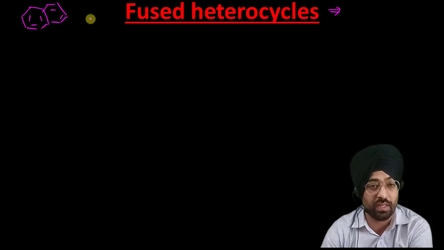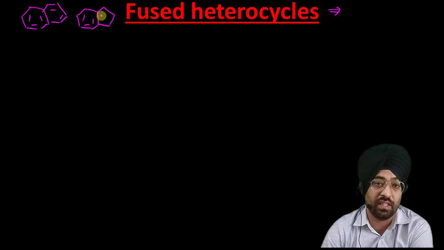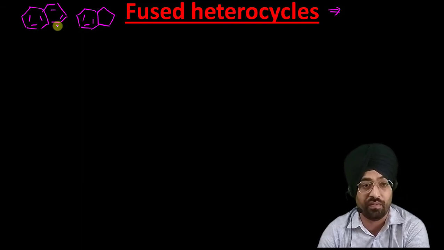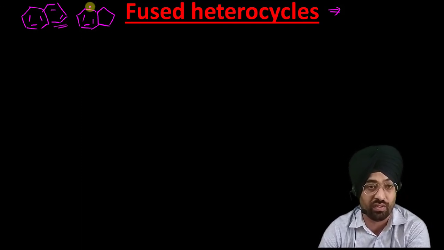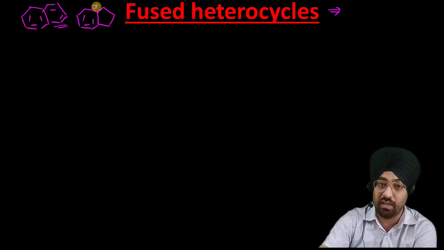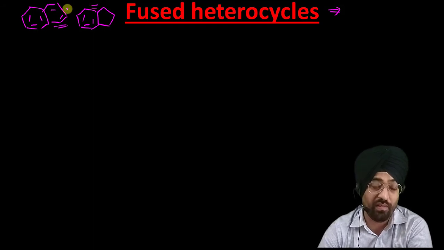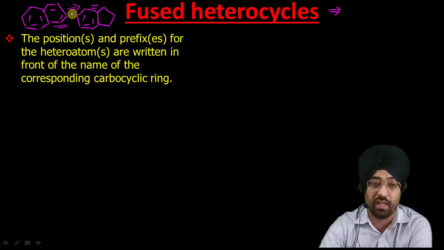So you have to remember these names. This compound is called indane. Okay, this is naphthalene, this is indane. So you have to remember the trivial names of such carbocyclic fused ring systems, so that will help us in the fusion nomenclature, because we have to have these names. Then we just have to specify the position of heteroatoms.